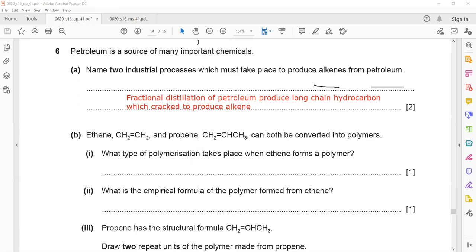In the next question they say ethene and propene can both be converted into polymers. What type of polymerization takes place when ethene forms a polymer? As we discussed, there are two types of polymerization: addition and condensation. So which kind of polymerization occurs when alkene forms a long chain compound? Addition polymerization. It is better if everyone participates. Even if your answer is wrong, that's not an issue. Your participation is important, which shows your understanding.